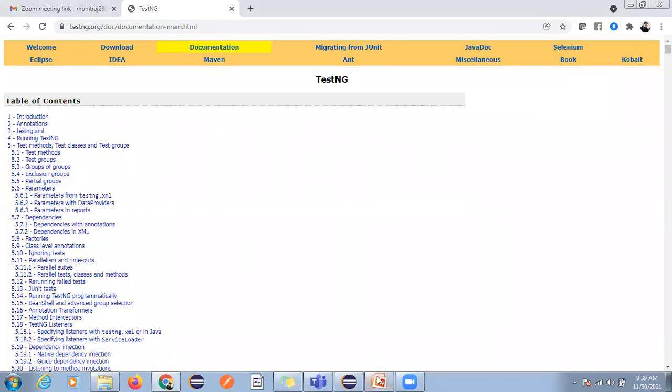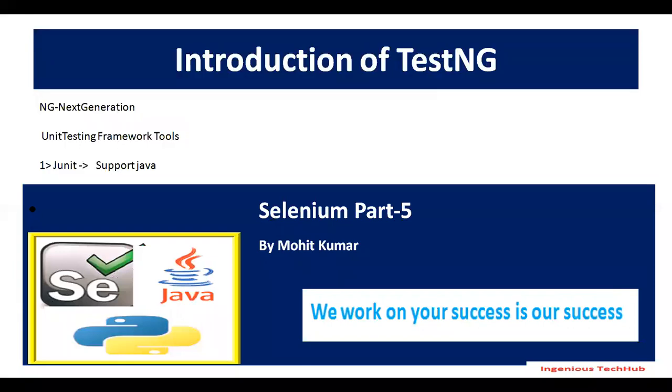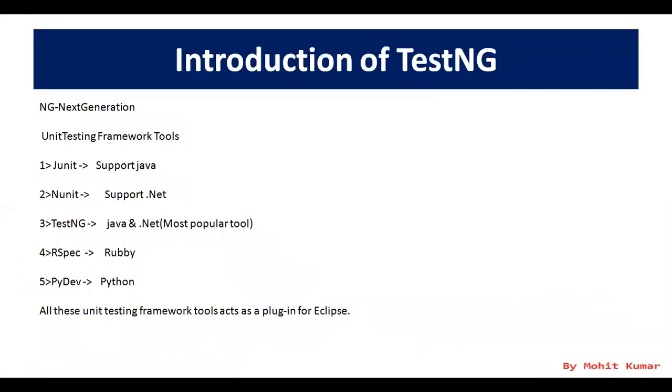We will go on and see how TestNG works. NG means next generation, and it is a unit testing framework tool. These are unit testing framework tools: JUnit supports Java, NUnit supports .NET, TestNG is a combination of Java and .NET.